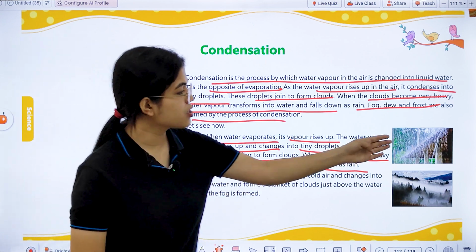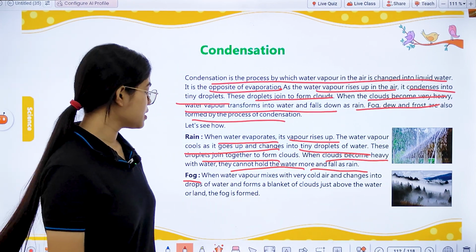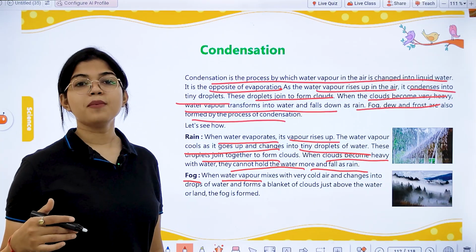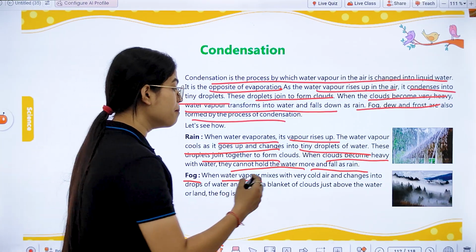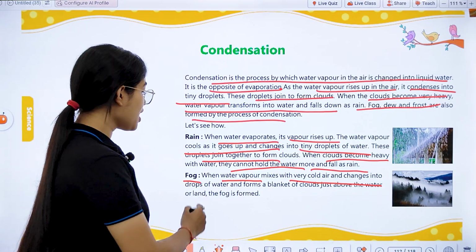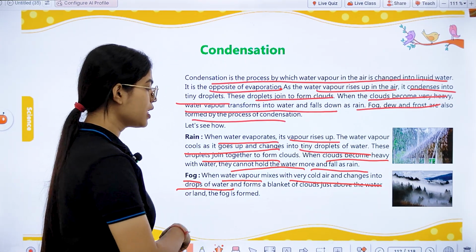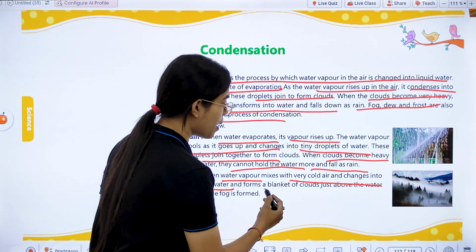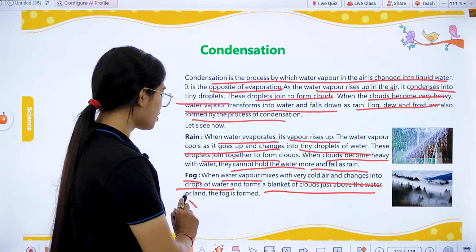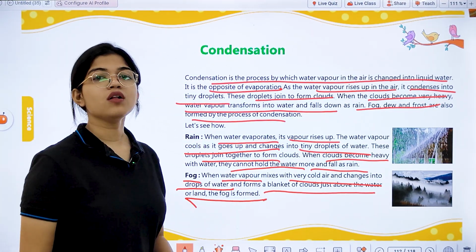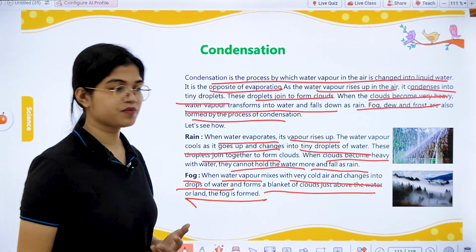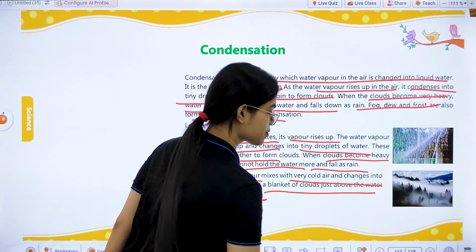Secondly, we have fog. When the water vapor present in the air gets mixed with very cold air, it will change into drops of water and then form a blanket of cloud just above the water or land, and we call this blanket of cloud fog.